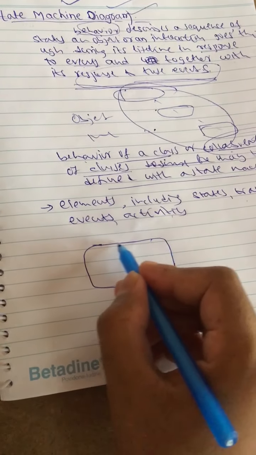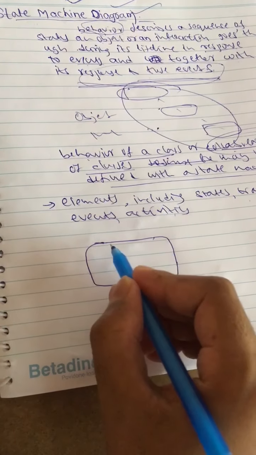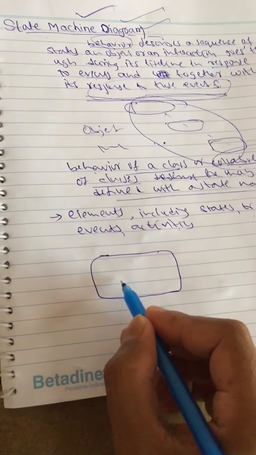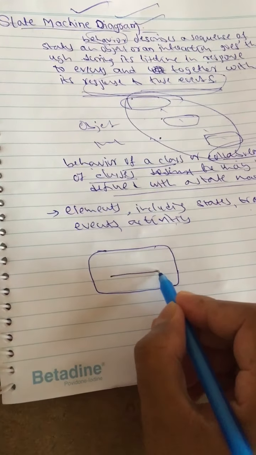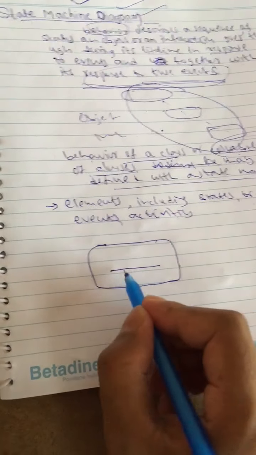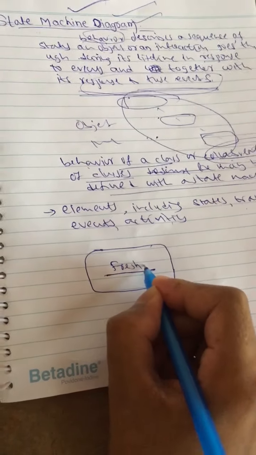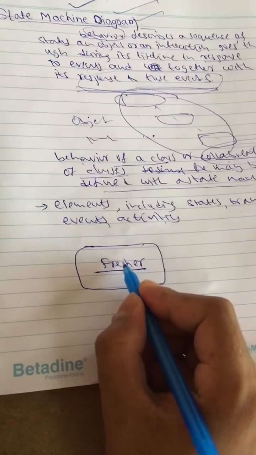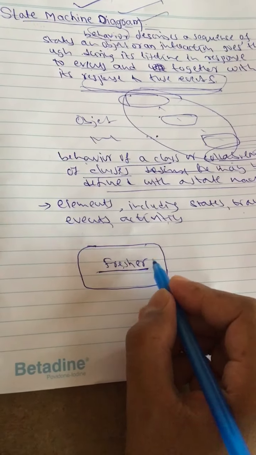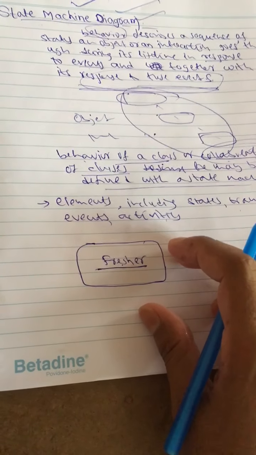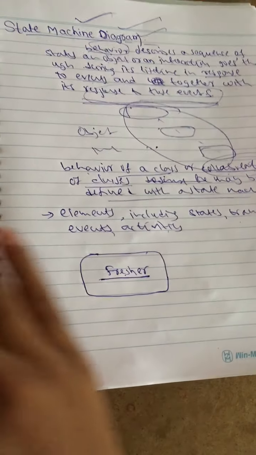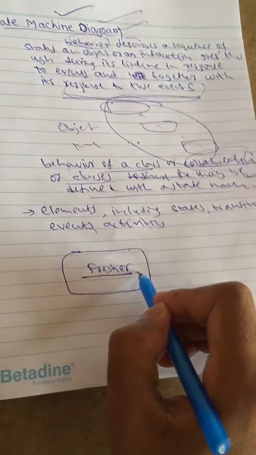We specify the state name inside the rounded rectangle, or the substate name inside the rounded rectangle. For example, taking a state like fresher. So fresher is a state in the state machine diagram, graphically represented as a rounded rectangle.